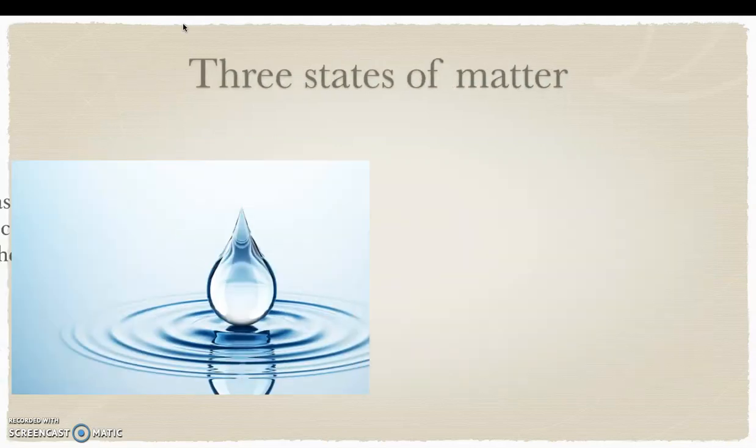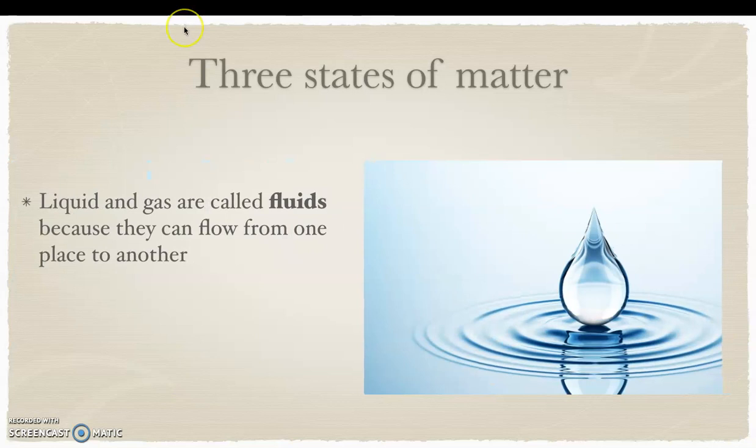So moving on, as we learn about the states of matter, we do have to know that liquid and gas are called fluids because they can flow from one place to another. Very easy to memorize: fluids and flow. Again, a solid material such as a desk cannot flow from one place to another. But a liquid such as water or steam can flow from one place to another.